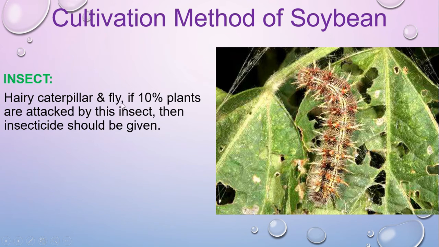This is an insect of soybean. It's called the jute hairy caterpillar, and it looks very beautiful, but it is very dangerous for the crop. If 10% of plants are attacked by this insect, then insecticide should be applied. Observe the field. If this type of insect attacks and it is 10%, then you have to apply the insecticide. This is very harmful for soybean. And if it is a severe condition, definitely talk to the agriculture officer.